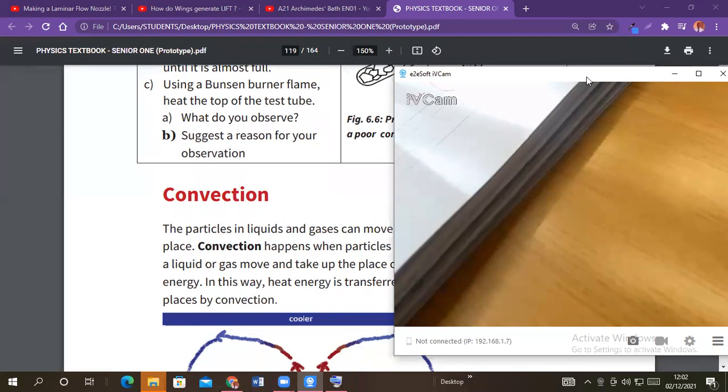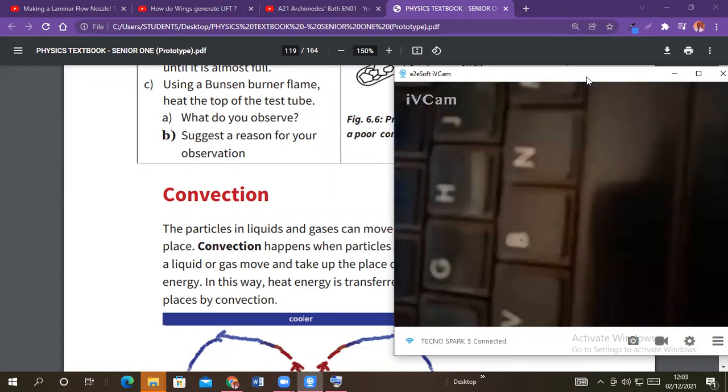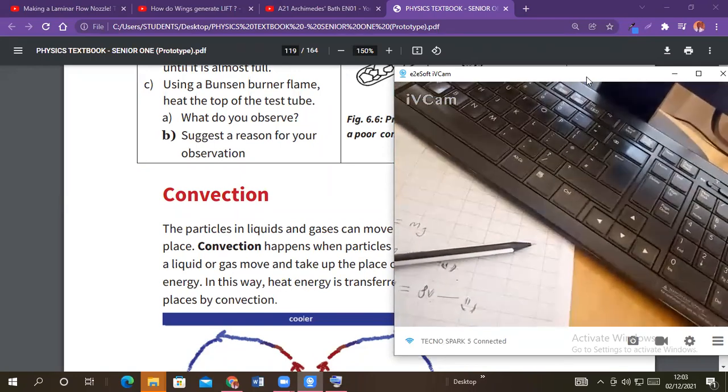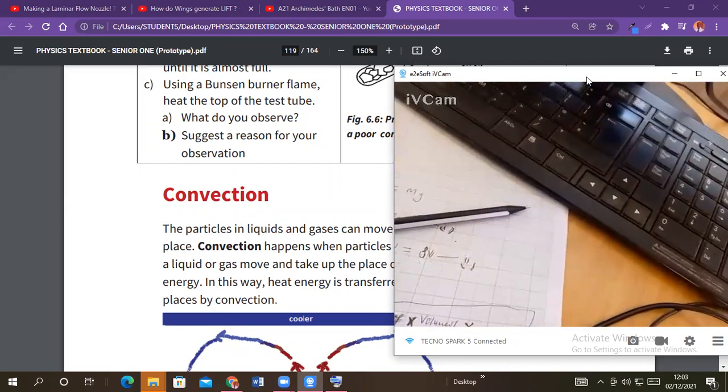Is that all? Okay. Conduction is the process by which heat energy is transferred through solids from a region of high temperature to low temperature without movement of matter. Very good. Conduction is the transfer of heat through solids from a region of high temperature to the region of low temperature without movement of matter as a whole. So that is what we call conduction.